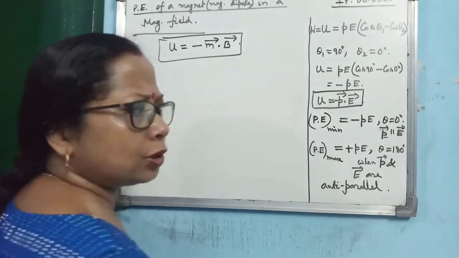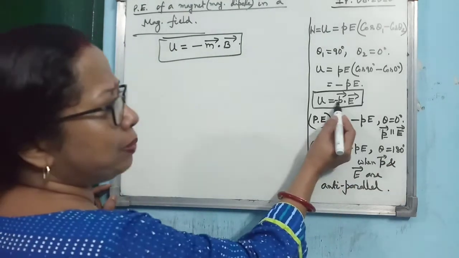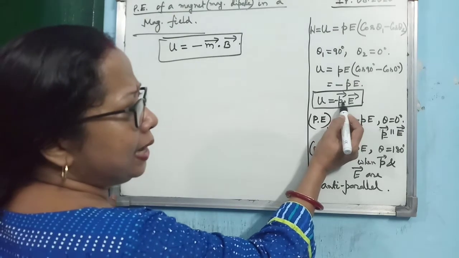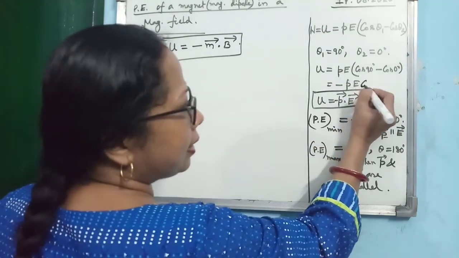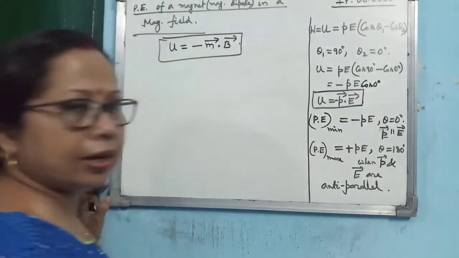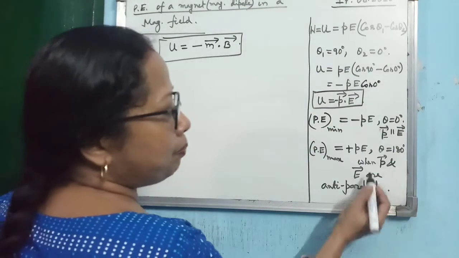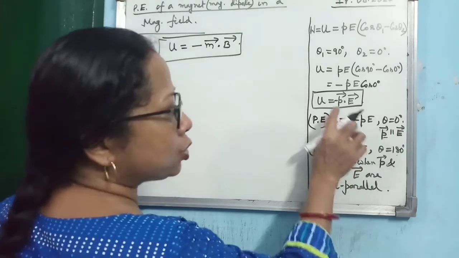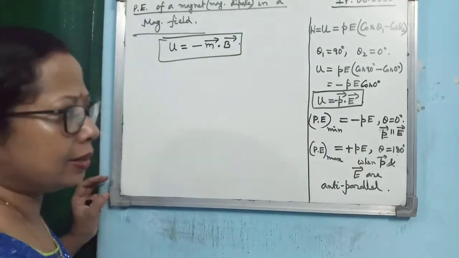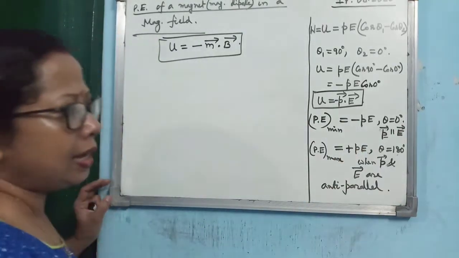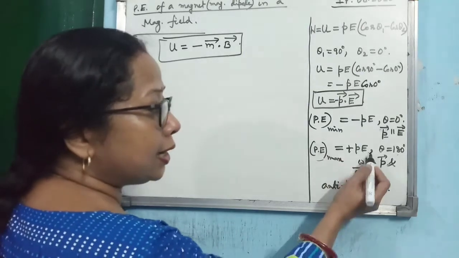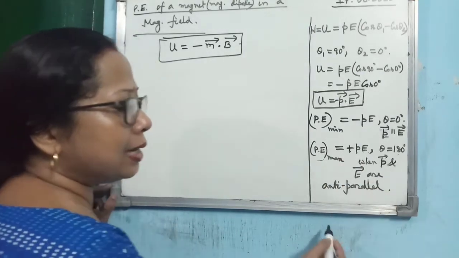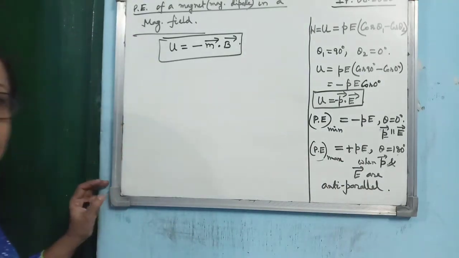Because P dot E means PE cos theta, and cos 180 degree is minus 1, and there is already a negative sign here, so you are getting plus PE. The potential energy is maximum when P and E are anti-parallel, opposite to each other.